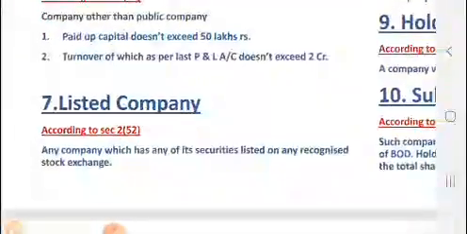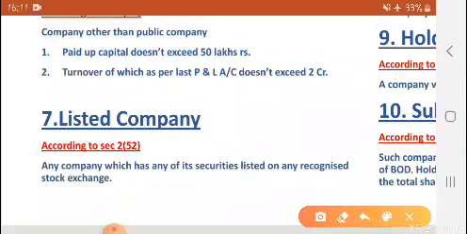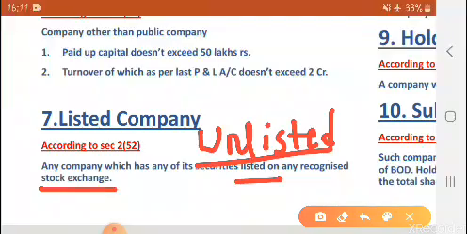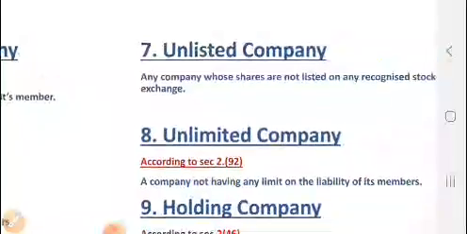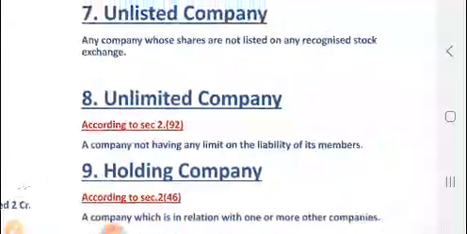Now with reference to listed company, one more point comes here, that is unlisted company. Opposite of that, the company which is listed is called a listed company. So obviously any company which has not listed any of its securities on the stock exchange is called an unlisted company. So also note that one point. Type unlisted is also mentioned in the slide.